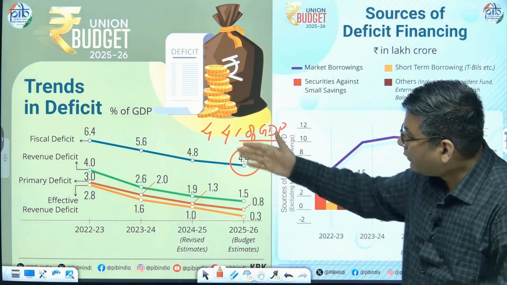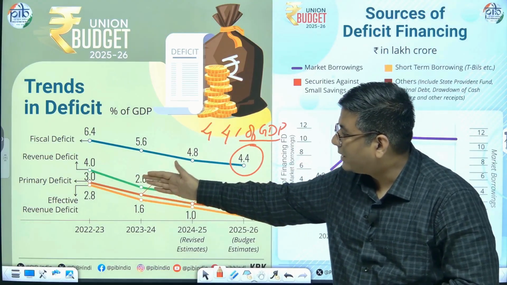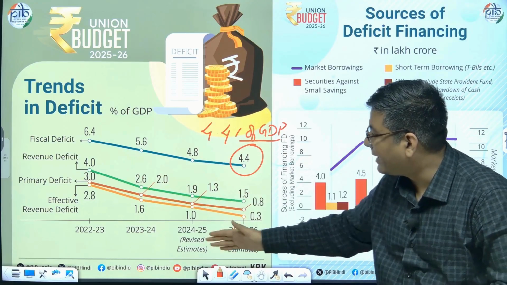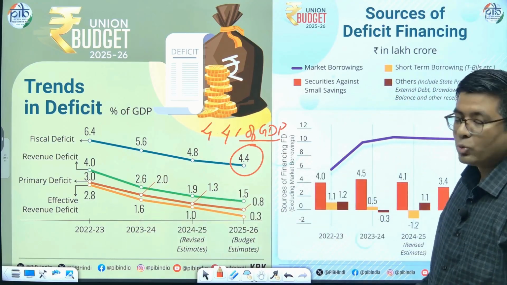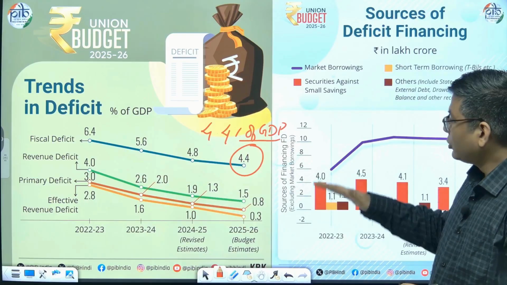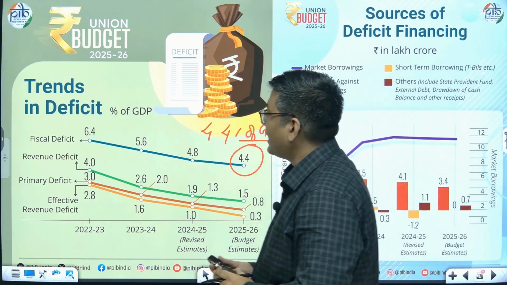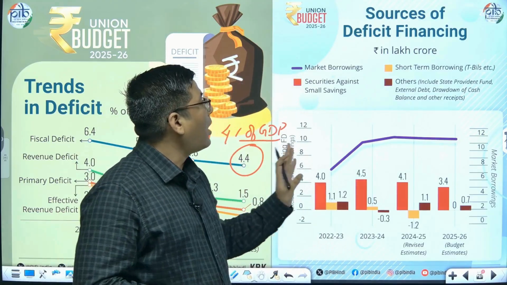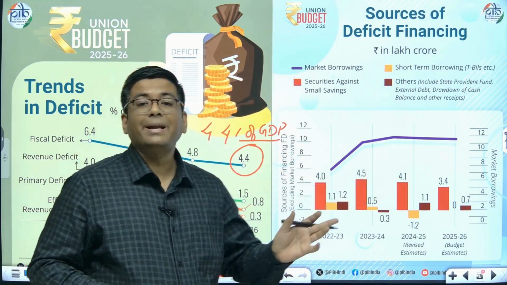So we see that all fiscal deficit, revenue deficit and primary deficit, all of them have a declining trend between 2022 to 2025-2026. So we see that the fiscal deficit currently stands at 4.4%. Now how exactly do we finance the deficit?